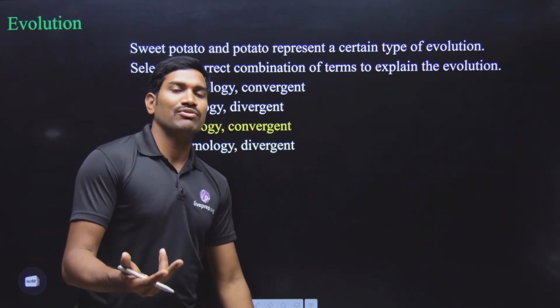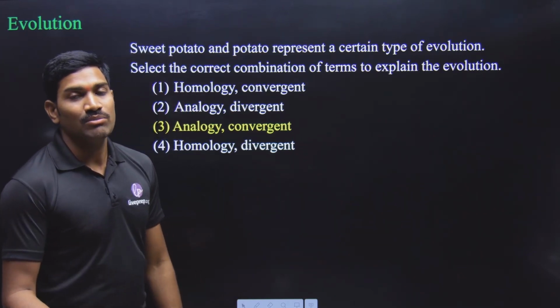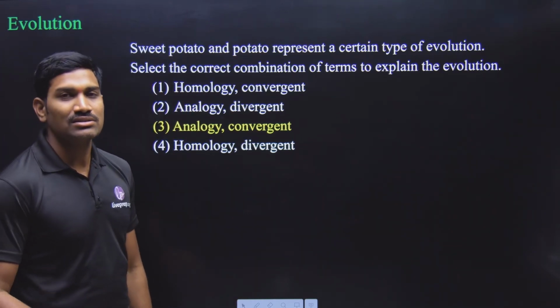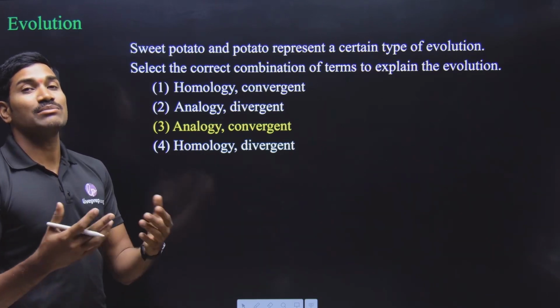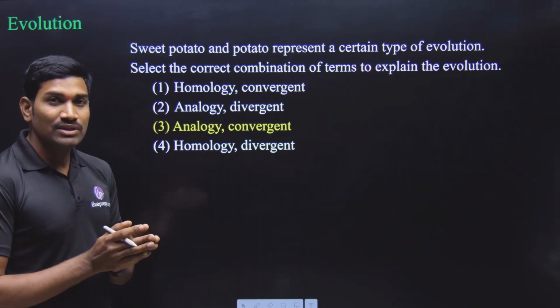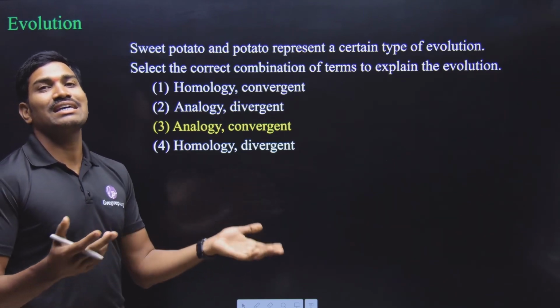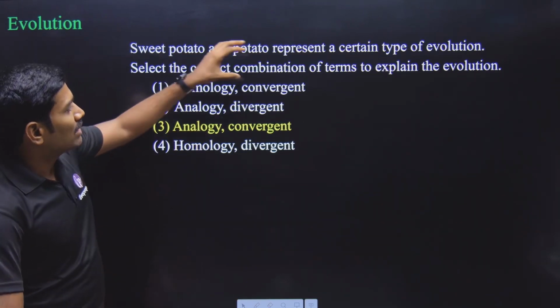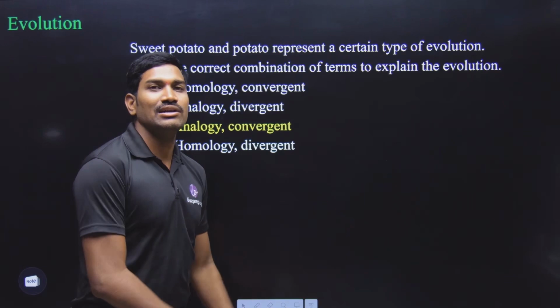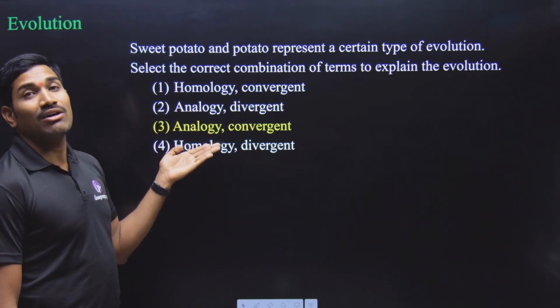With respect to potato, if you see, it is a stem modification. But both of them are underground modifications, and they are showing some similarity. But origin wise, if you see, one is root, another one is stem. So origin wise, they are having different origins. So what type of evolutionary terms are related to this one? So they are showing analogy.